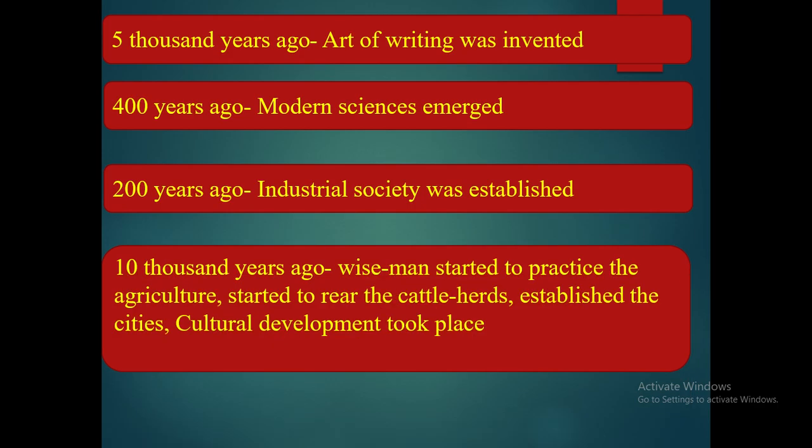And 10,000 years ago, the wise man started to practice agriculture, started to rear cattle herds, established cities, and cultural development took place.